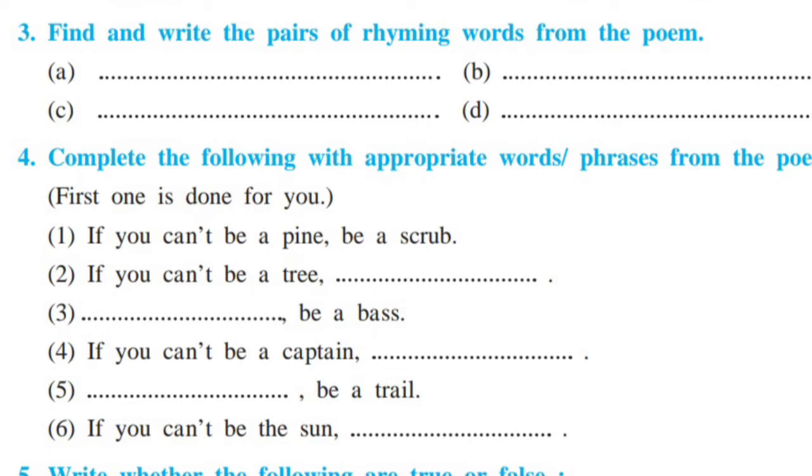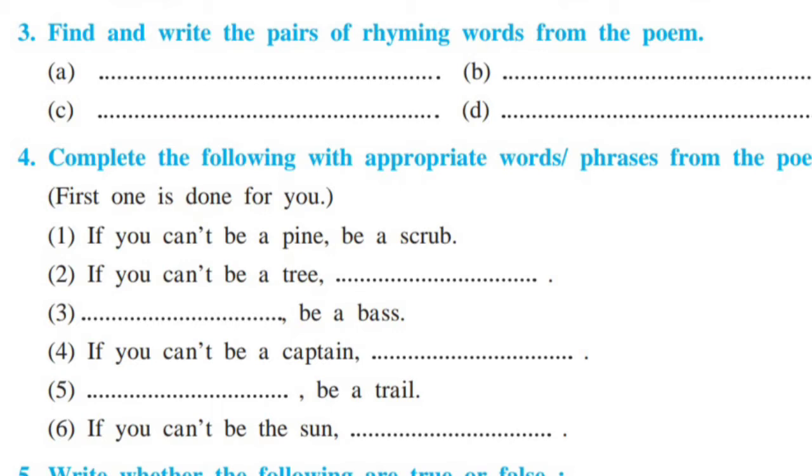Now next question number 4, complete the following with appropriate words or phrases from the poem. First one is done for you. Number 1, if you can't be a pine, be a scrub. Now second one is if you can't be a tree, then be. You can write from this poem. Third question, dash, be a bass.